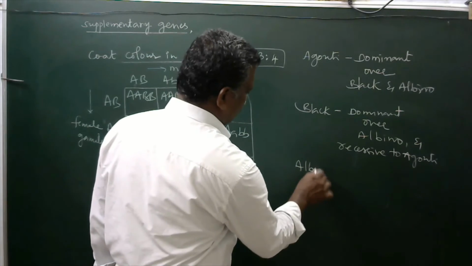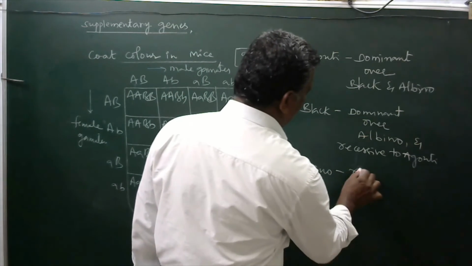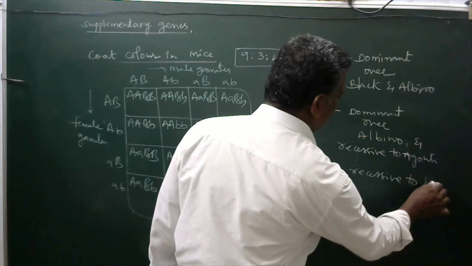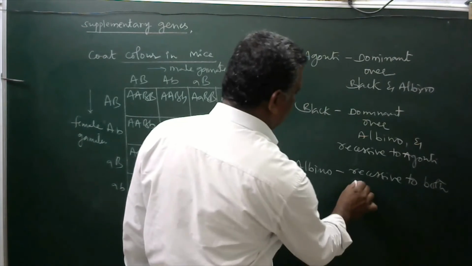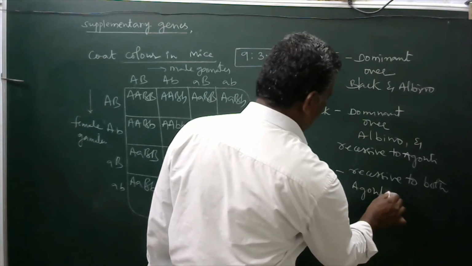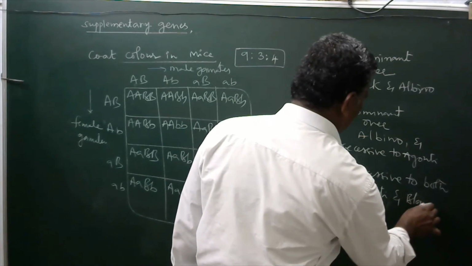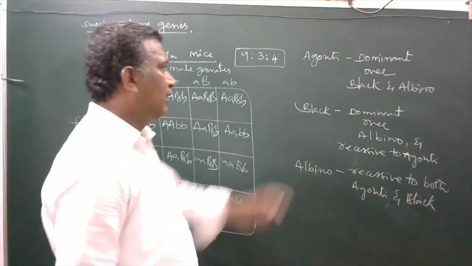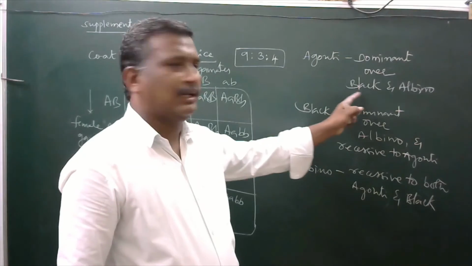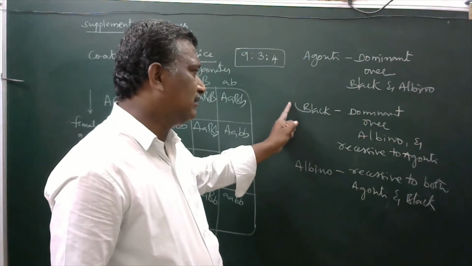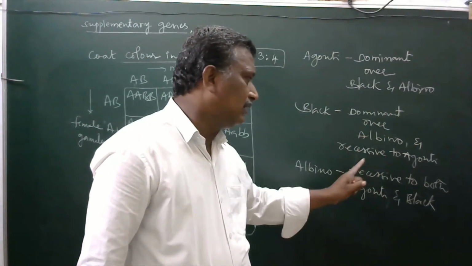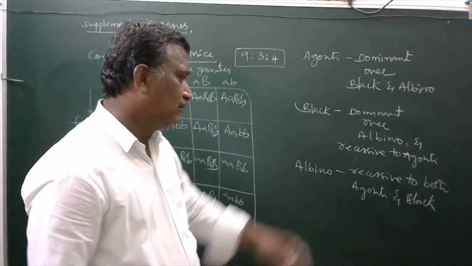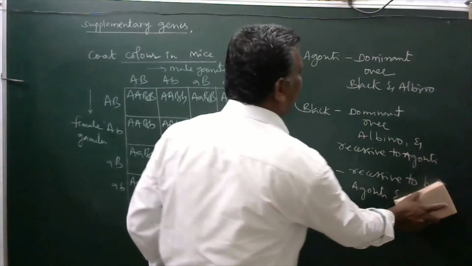Albino is recessive to both agouti and black. We have to remember this thing in this. Agouti always will be dominant over black and albino. Black is dominant over albino and recessive to agouti. Albino always will be recessive to both agouti and black.